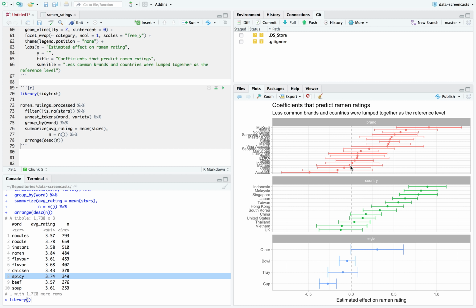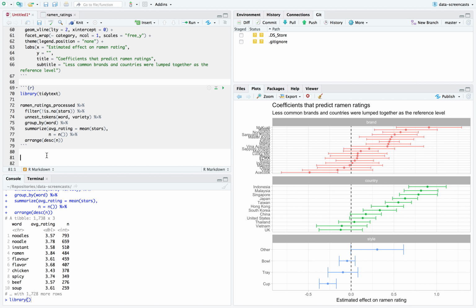Like I said, in a previous session we did wine ratings and we did lasso regression. And that's a great method for seeing, for all these words, which have a positive effect and which have a negative effect. Because I just did that last week, even if you didn't see the screencast, I want to try something new. I'm not going to go deeper into that, but know that that's how I would work with that column.